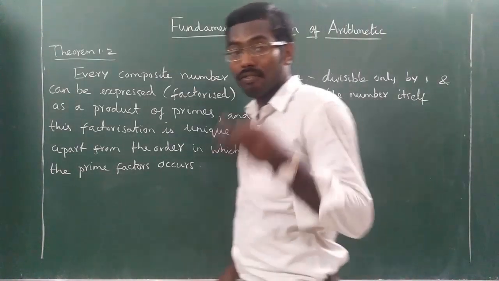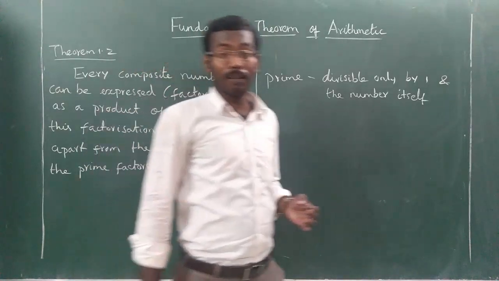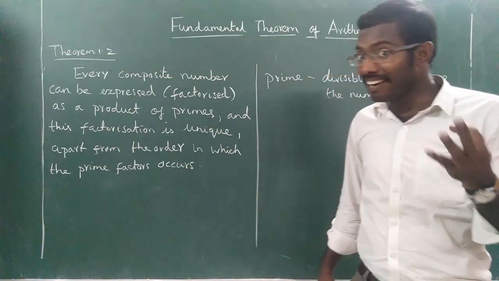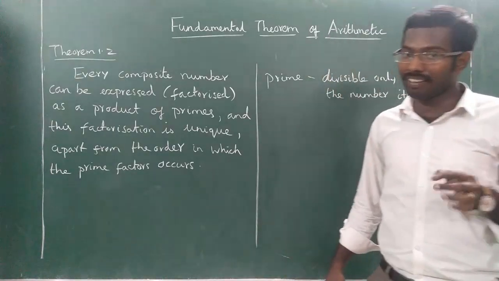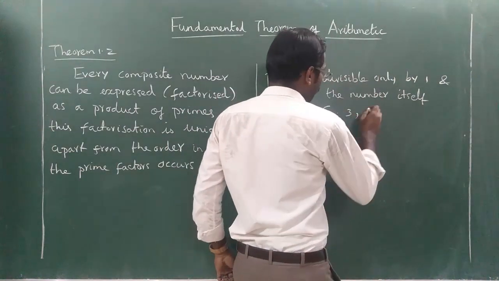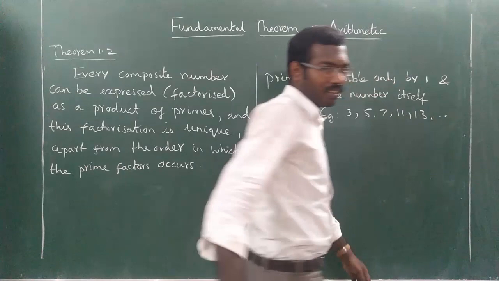Examples: 3, 5, 7. 9 is not a prime number because 9 is divisible by 3. 11 is divisible only by 1 and 11. So examples are 3, 5, 7, 11, 13, etc.